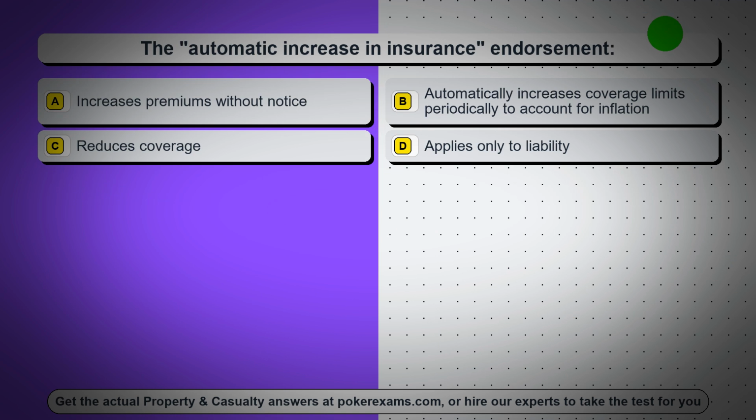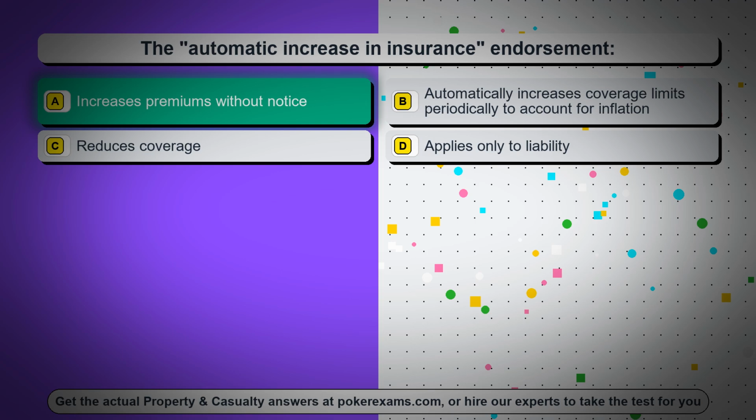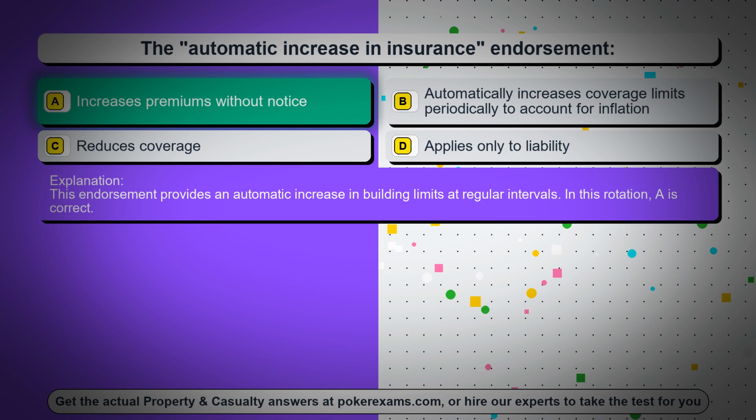Question 68. The automatic increase in insurance endorsement. Option A, increases premiums without notice. Option B, automatically increases coverage limits periodically to account for inflation. Option C, reduces coverage. Option D, applies only to liability. The correct answer is option A, increases premiums without notice. This endorsement provides an automatic increase in building limits at regular intervals. In this rotation, A is correct.